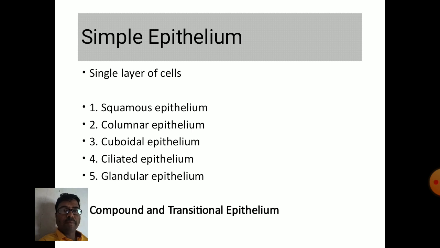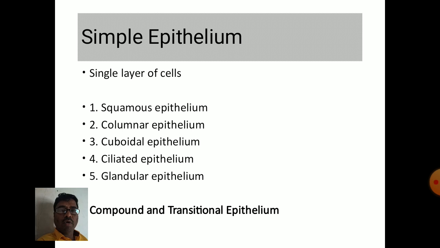In squamous epithelium, the cells are compactly arranged like tiles on the floor. In columnar epithelium, the cells are columnar in shape. In cuboidal epithelium, the cells are cuboidal in shape. In ciliated epithelium, the shape of the cell is either columnar or cuboidal, but hair-like projections called cilia are present on the border. Fifth, glandular epithelium is present around various glands.